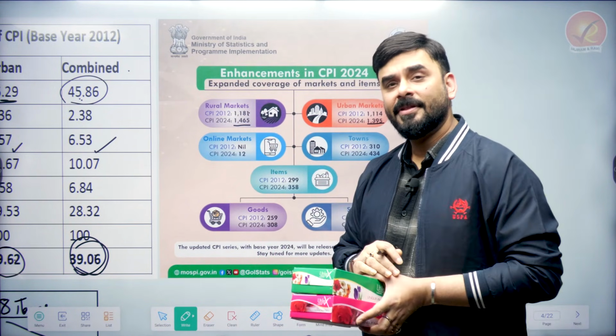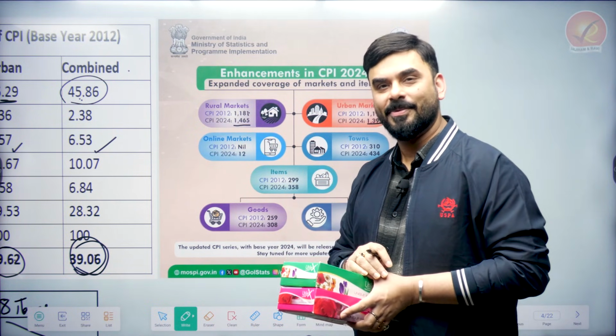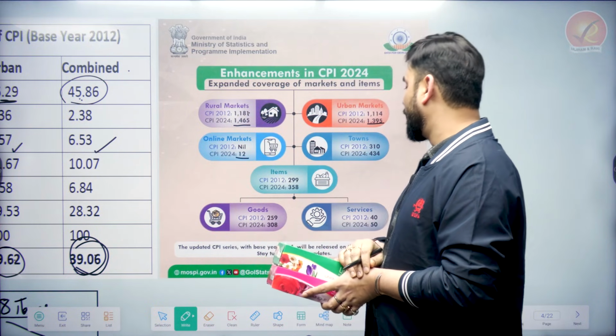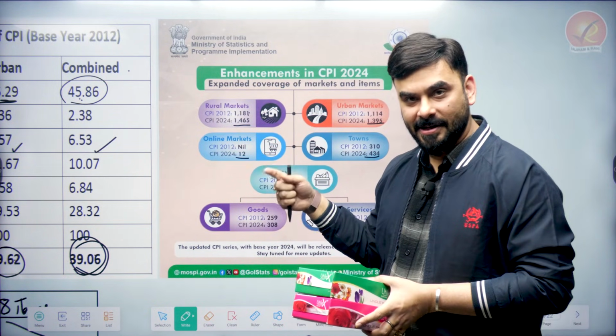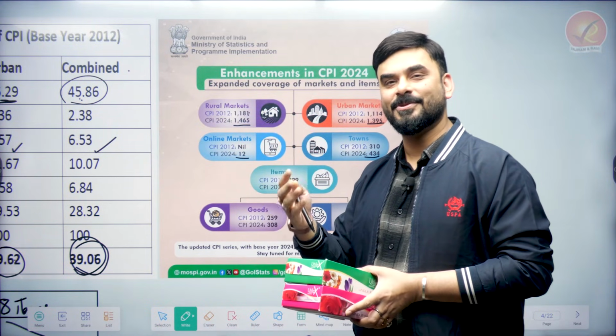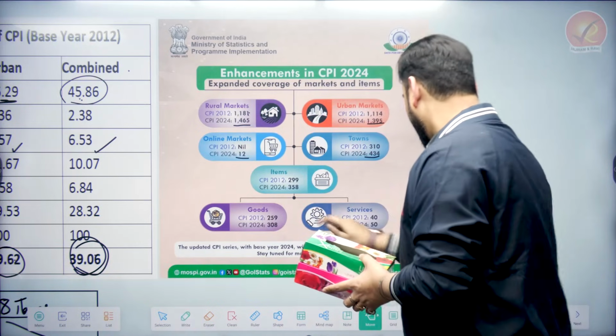Earlier, the government never used to collect prices from online e-commerce portals. Now e-commerce is very important, so the government is collecting data from e-commerce portals also. So things are changing in the sense of qualitative change, which is required for any economic or social system to move with time, right?